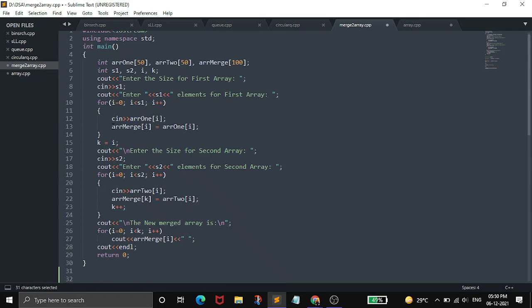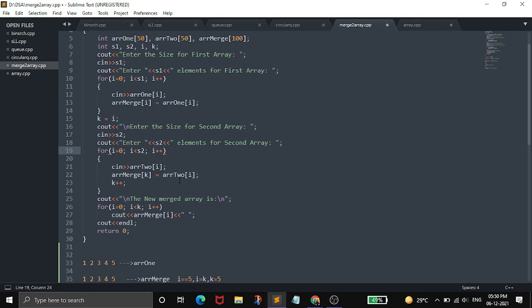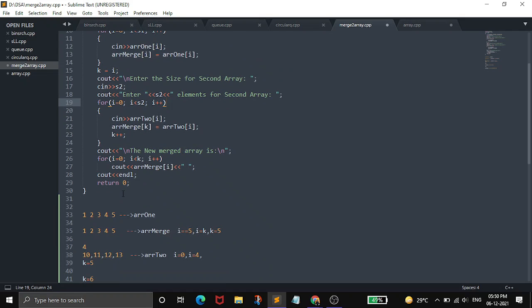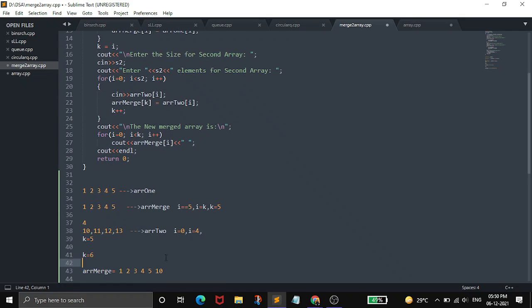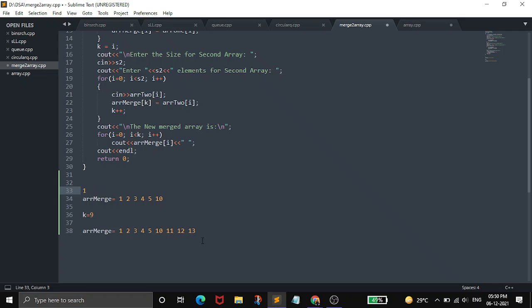So in this way we are going to store firstly the elements of first array into our merged array, then we will store the elements of the second array along with the merged array. तो merged array में पहले से first array के elements थे, then second array के elements भी store हो जाएंगे. Then we will print the third array. So let's run this.